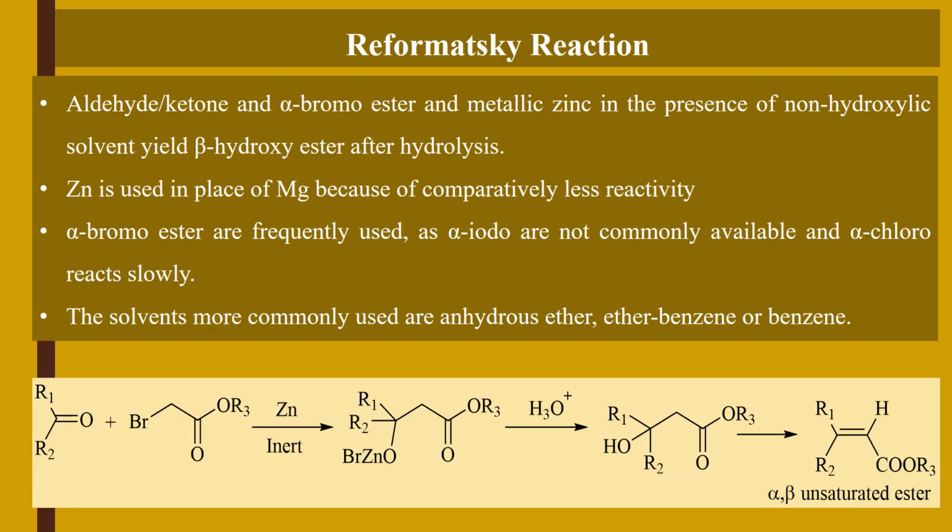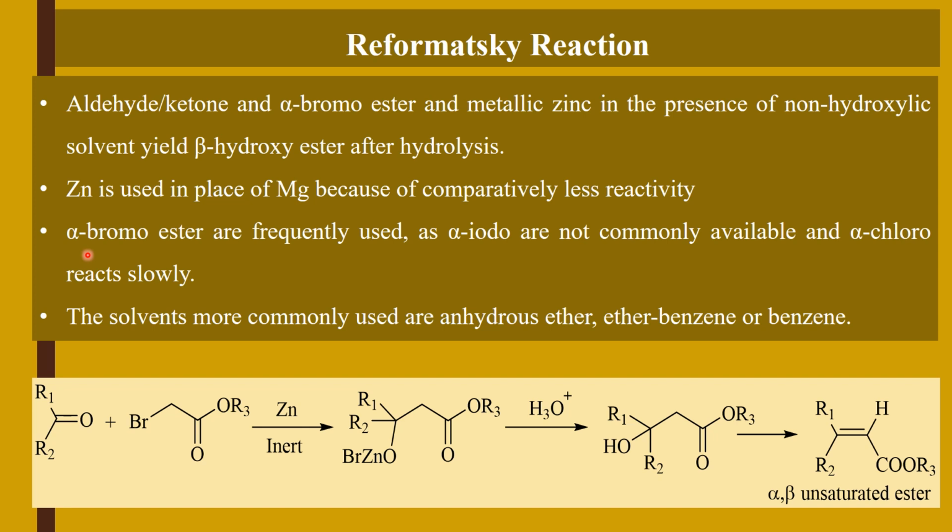What is Reformatsky reaction? In this reaction, aldehyde or ketone and alpha bromoesters and metallic zinc in the presence of non-hydroxylic solvent yield beta hydroxyester after hydrolysis. Here zinc is used and magnesium is not used because the reactivity of zinc is moderate while the magnesium is highly reactive. So the reaction can be uncontrolled.